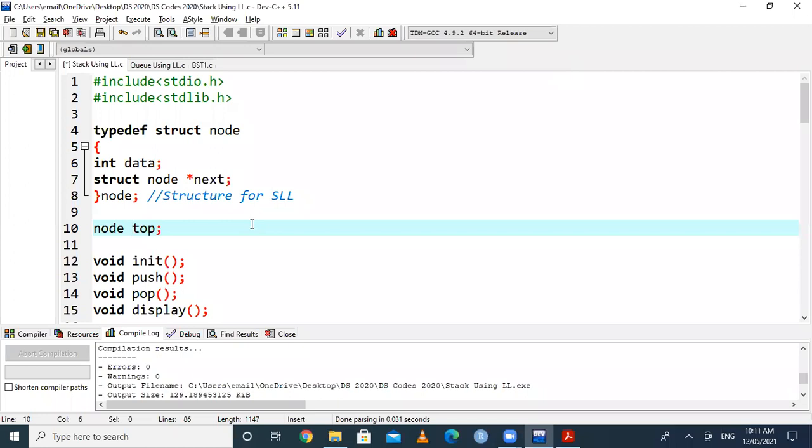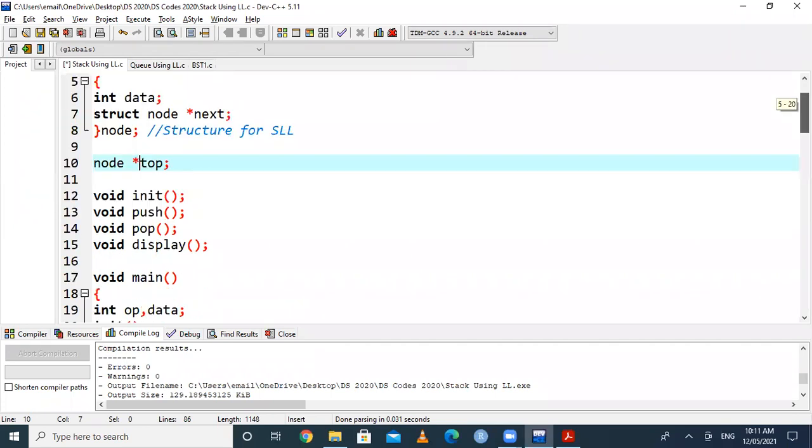If you want to access a member of a structure using a normal variable, we use the dot operator. So the dot operator is useful whenever we want to access a member of a structure using a normal variable. But here in this case, the variable is not a normal one. Instead, it is a pointer variable. So you can write node star top. Then this is a pointer variable.